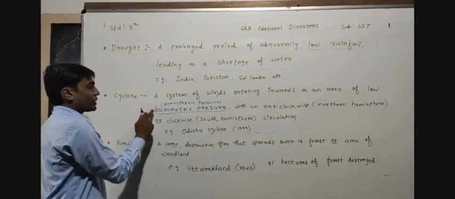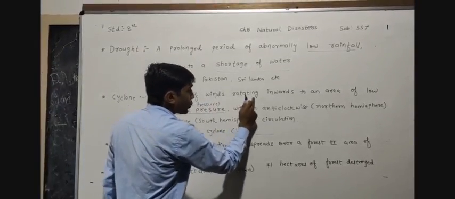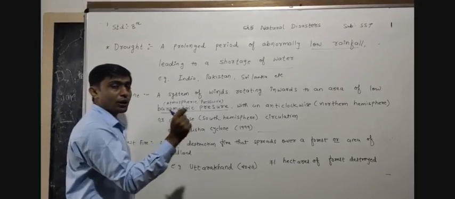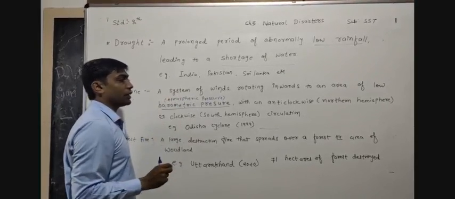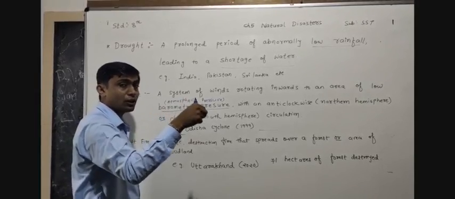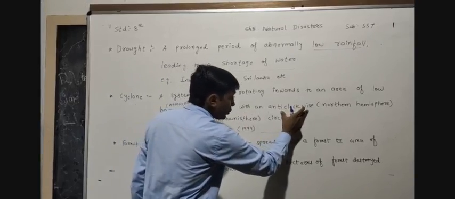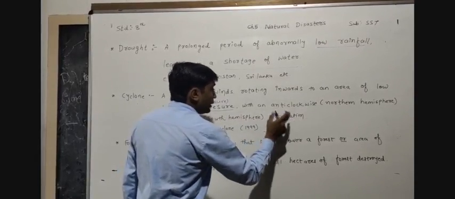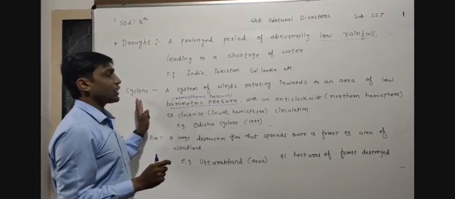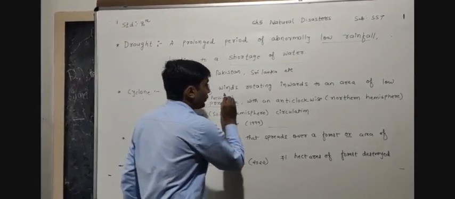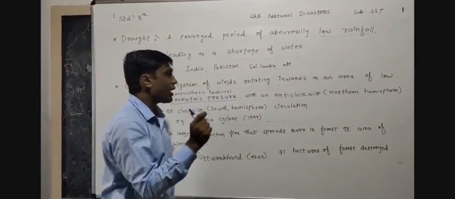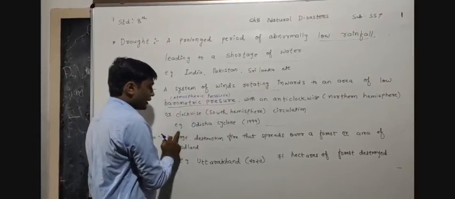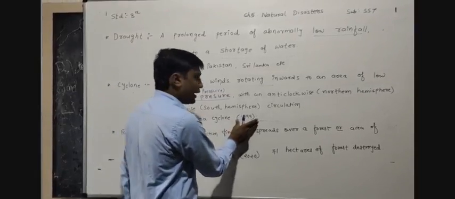Second one is a cyclone. Cyclone means a system of wind rotating inwards to an area of low barometric pressure. Barometric pressure is also called atmospheric pressure. Wind circulates anti-clockwise in the northern hemisphere or clockwise in the southern hemisphere. It is known as a cyclone. This is an example: the Odisha cyclone in 1999.